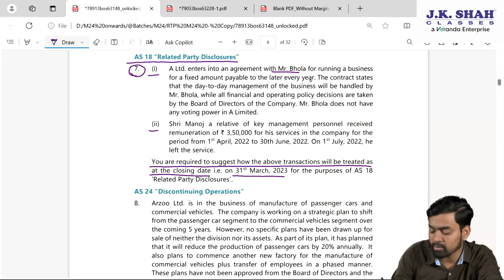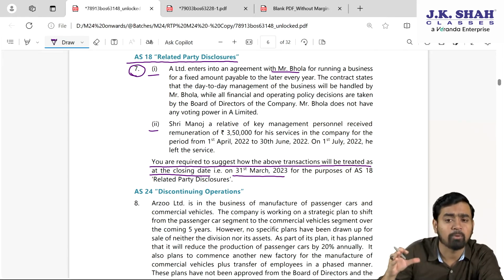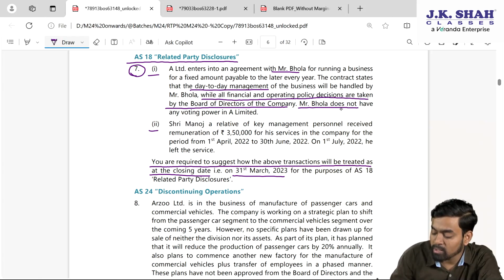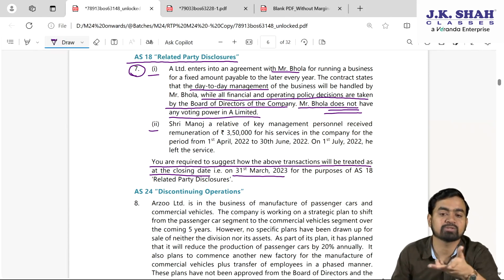Fine, Mr. Bhola they hired for running or operating day-to-day business activities. The contract states that the day-to-day management of the business will be handled by Mr. Bhola, fine, day-to-day management, while all financial and operating policy decisions are taken by the board of directors. Mr. Bhola does not have any voting power in A Limited. So logically, he is not a related party.